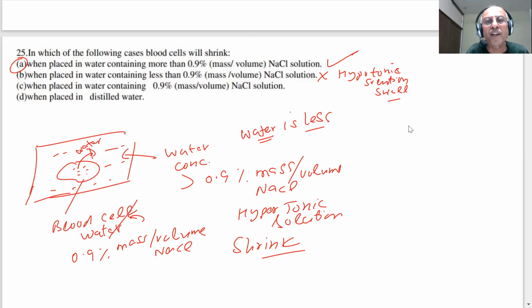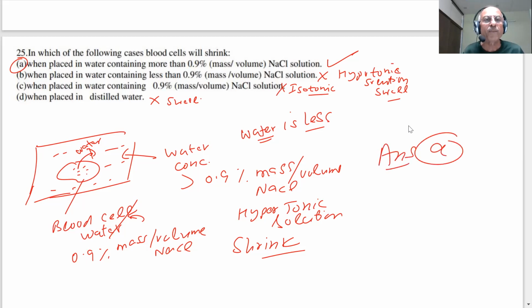When placed in an isotonic solution, that is not correct either. If it is distilled water, water will move inside the cell, and it will swell. So the only answer is A, when placed in water containing more than 0.9% mass by volume NaCl.